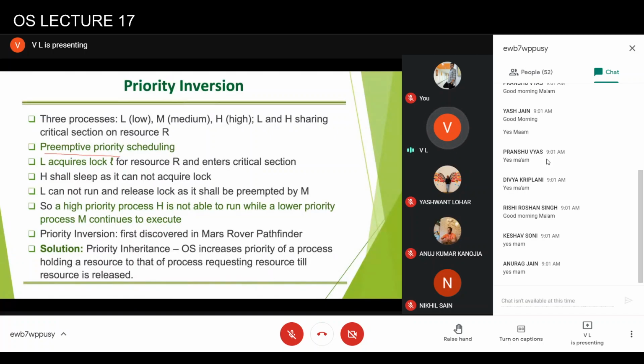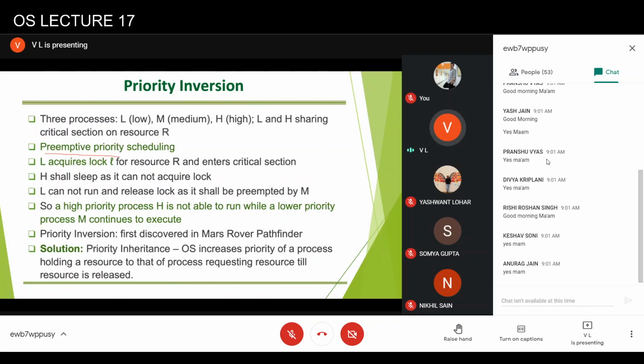So it means a high priority process cannot run because it is waiting for some resource to be released by a low priority process, whereas a medium priority process continues to run. Actually, this priority inversion was discovered in the Mars rover Pathfinder, because the system would keep on rebooting, as it was not able to run the high priority process, and only then did they find out that this was what was happening. So how do we solve this problem?